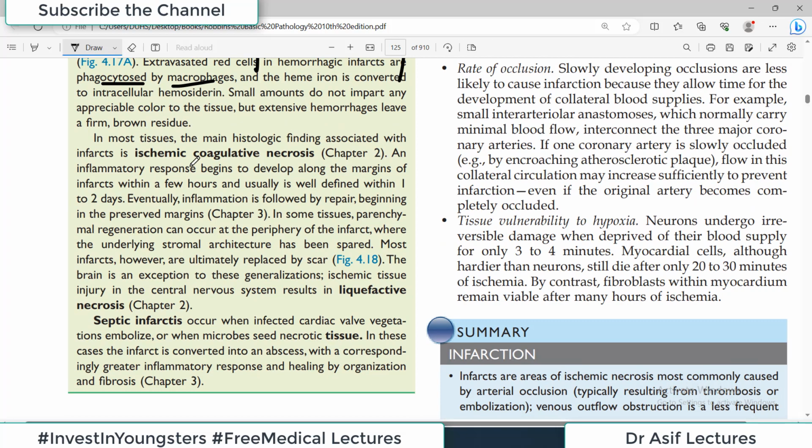That's a normal phenomenon. In most tissues, the main histologic finding associated with infarct is ischemic coagulative necrosis. ये हमने chapter 2 में discuss किए हैं different types of necrosis. So go watch there what is ischemic coagulative necrosis. An inflammatory response begins to develop at the margins of the infarct.